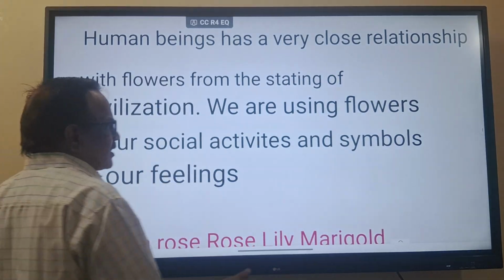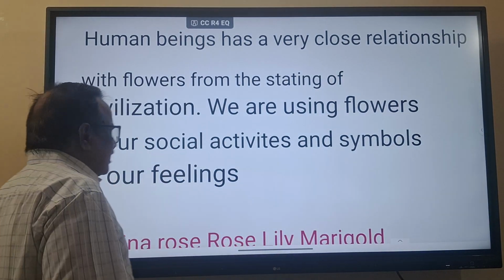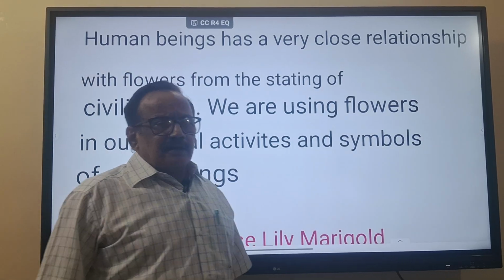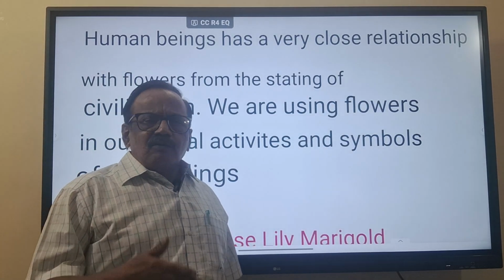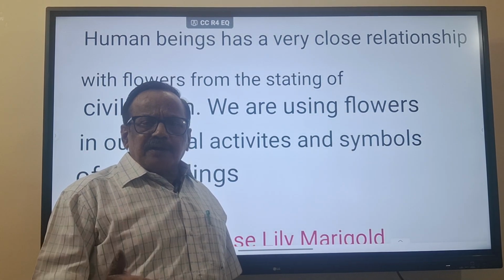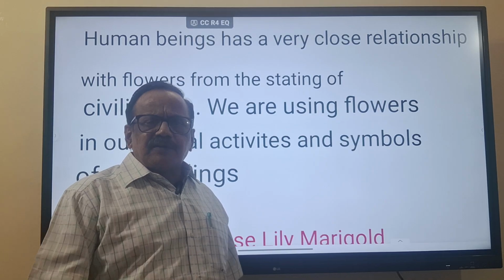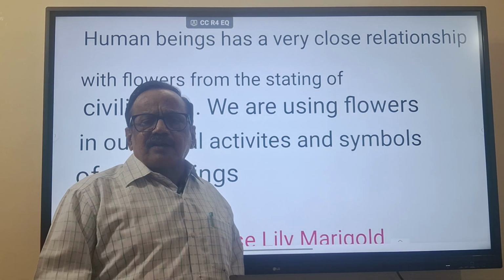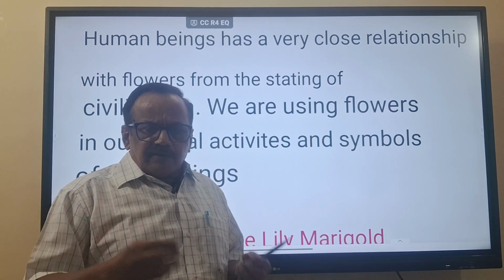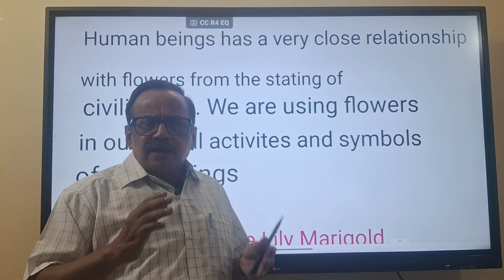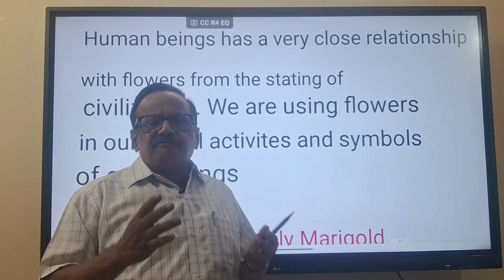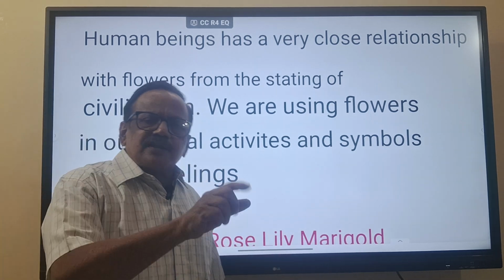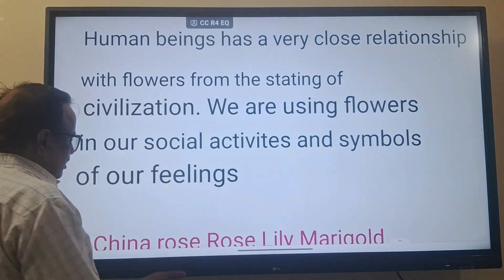And flowers are symbols of our feelings, means the affection, love, and all the other such things, to convey our emotions, means our feelings. For that purpose also we are using flowers.